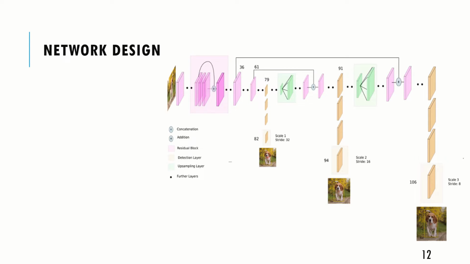This is the network design of YOLO V3. YOLO V3 uses a variant of Darknet, which originally has a 53 layer network trained on ImageNet. For the task of detection, 53 more layers are stacked onto it, giving us a 106 layer fully convolutional underlying architecture for YOLO V3. The V3 makes detection at three different scales.